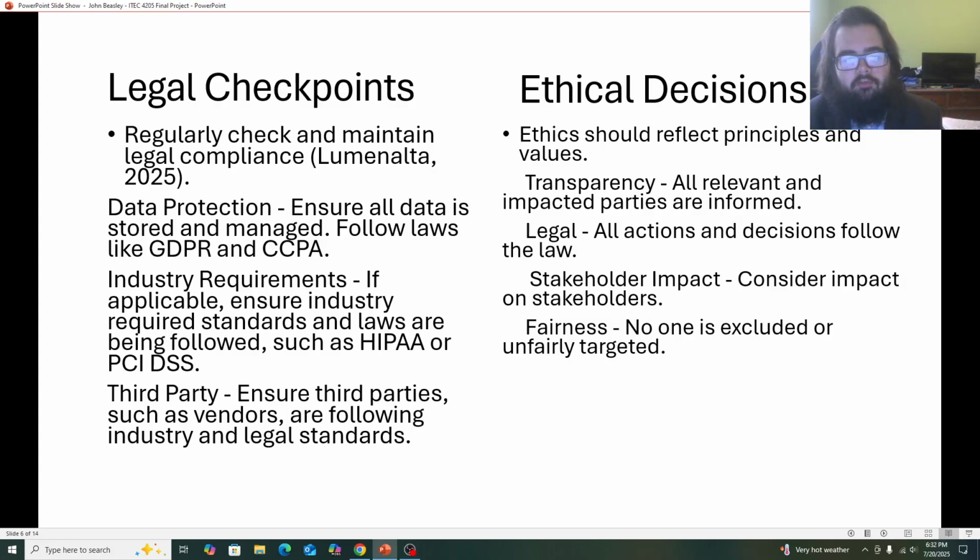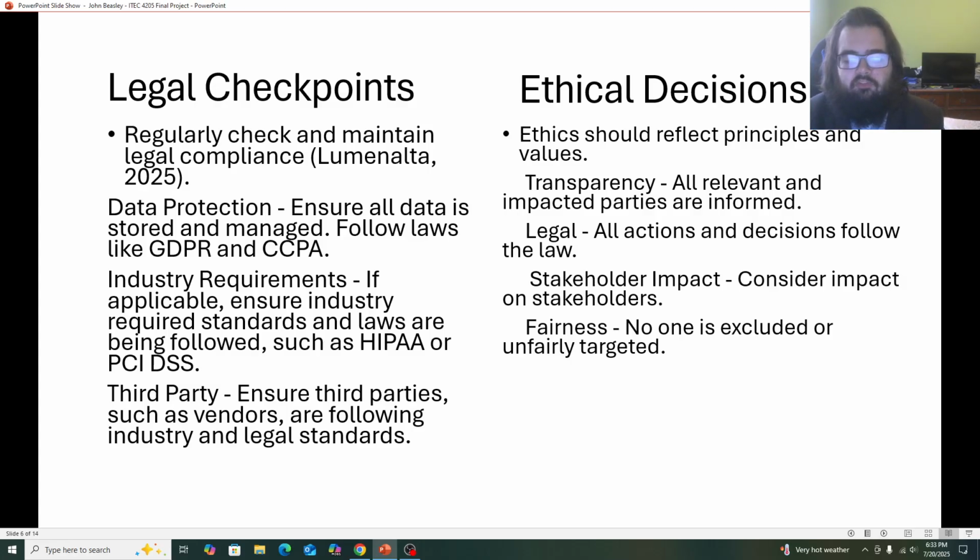Industry-specific requirements like HIPAA with health information, or PCI DSS, which is a very common standard and is mandatory in many requirements for holding credit card information. And we want to make sure that our third parties, like vendors, are also following these standards and legalities.